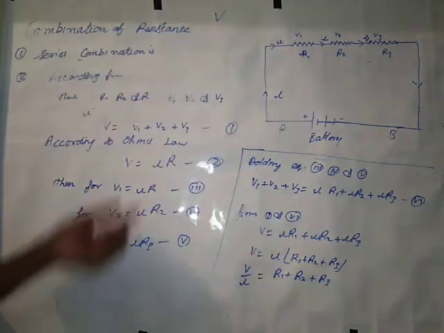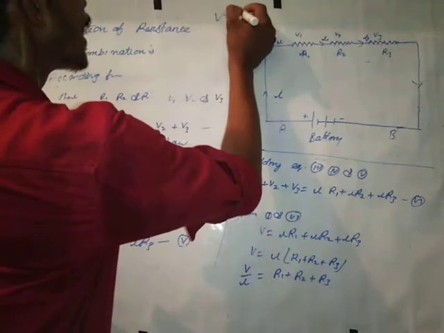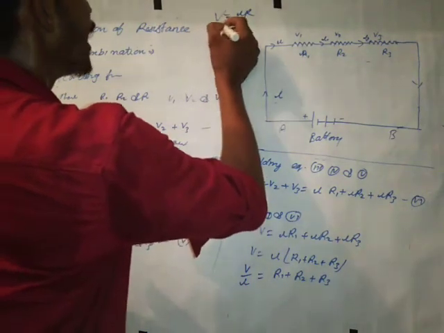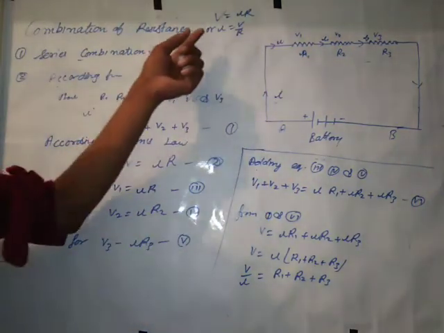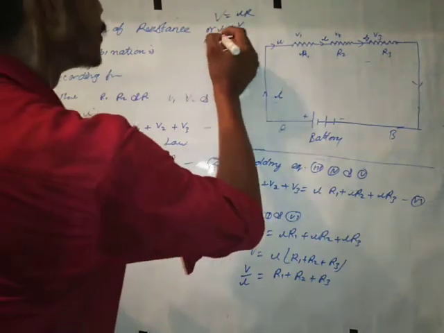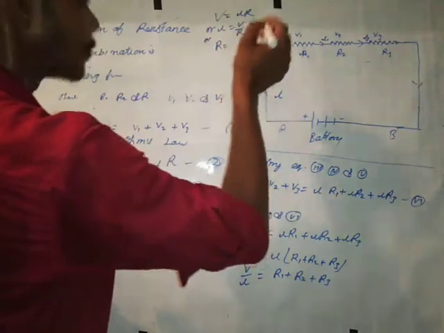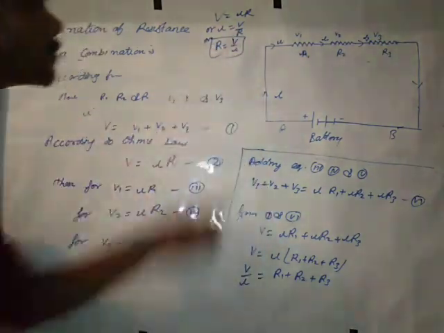And you know, according to Ohm's law, V is equal to IR, or I is equal to V by R. Then R is equal to V by I according to Ohm's law.